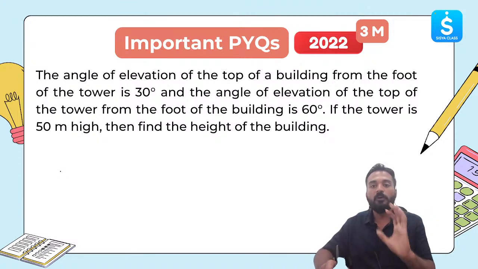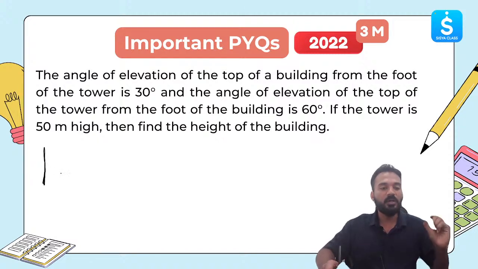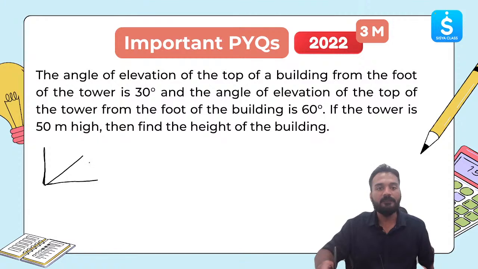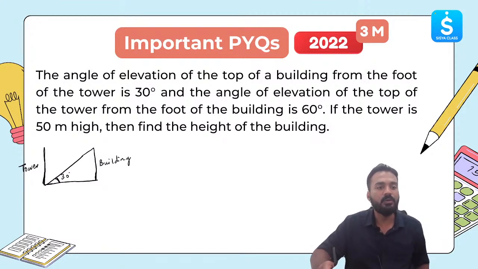Angle of elevation of top of a building from foot of a tower is 30 degrees. So let me draw the tower first. Tower will always be vertical with respect to the ground. From here, if I find out the angle of elevation, with respect to horizontal we take. So let me draw horizontal. Angle of elevation, I'll draw something towards the top of the building. So top of the building, let's say it is over here. Let me draw the building. So this is the tower, this is the building. This angle is equal to 30 degree.